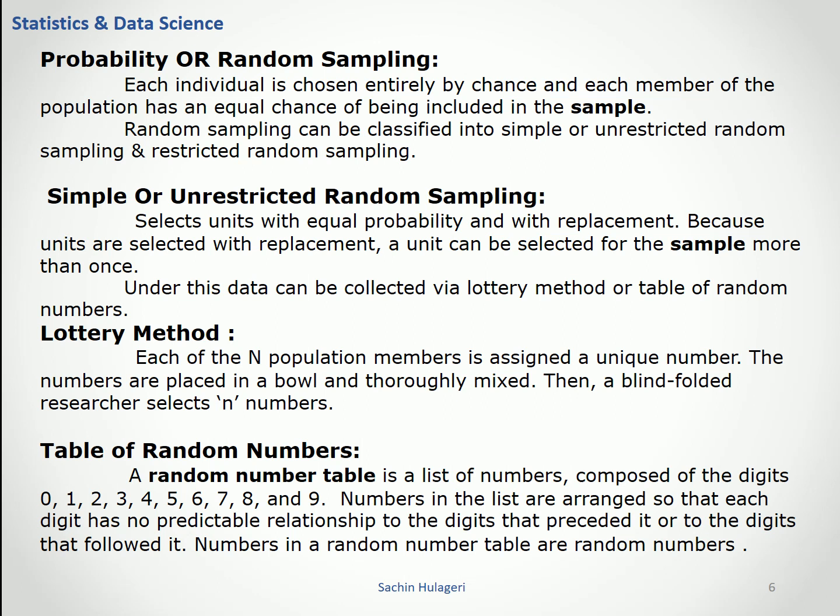Table of random numbers. A random number table is a list of numbers composed of digits 0 to 9, and the numbers in the list are arranged so that each digit has no predictable relationship to the digits that preceded it or to the digits that followed it. Means when I select a certain number, the digits chosen will not have any relationship. The numbers in the random numbers table are random numbers.